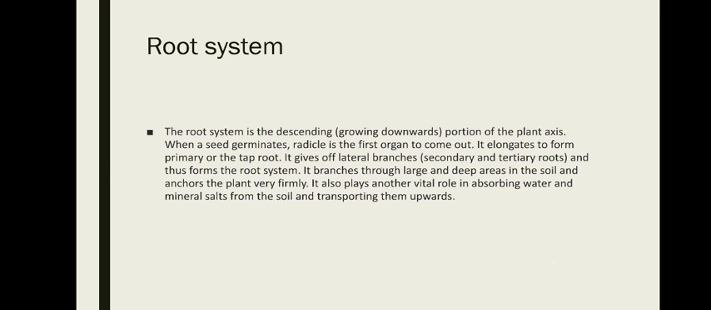When a seed germinates, the first organ to come out is the primary or tap root. It gives rise to secondary and tertiary roots, and these together form the root system and branch through a large and deep area in the soil, holding the plant firmly. It also plays another vital role in absorbing water and mineral salts from the soil and transporting them upward.